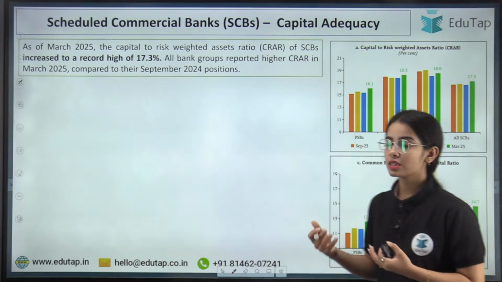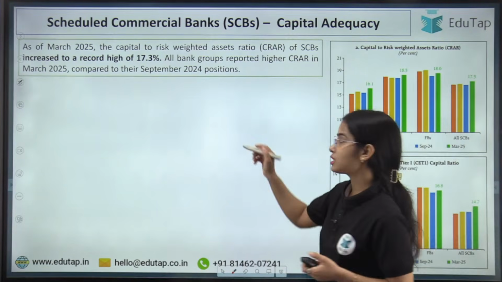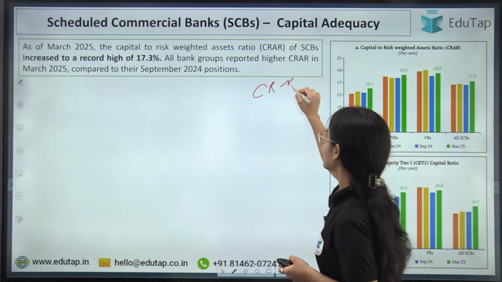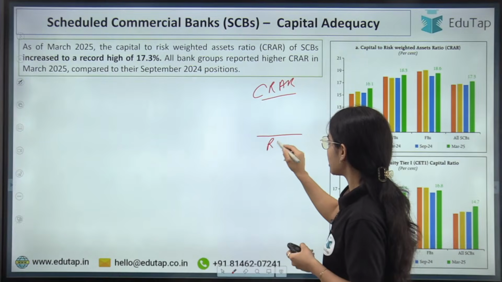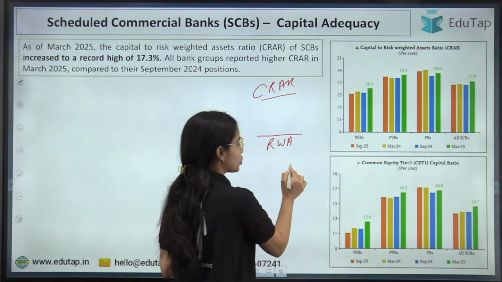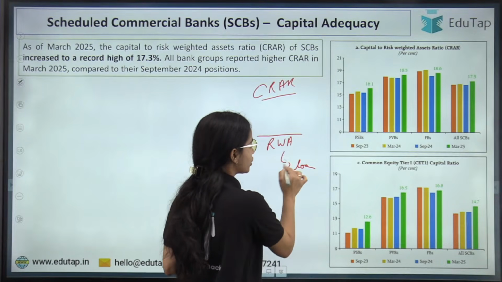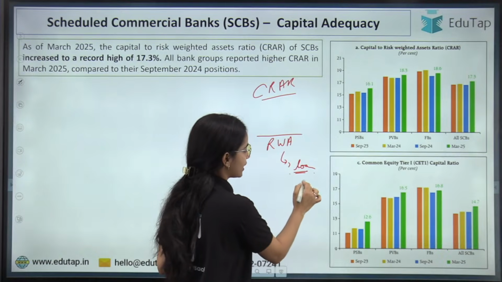Next is the capital to risk weighted asset ratio. We have discussed the GNPA data and NNPA data. Now coming to the capital to risk weighted asset ratio. It is about risk weighted assets. All the assets of the bank, the asset of the bank is the loan that the bank is providing. Let's say the loan is worth 1 lakh rupees.